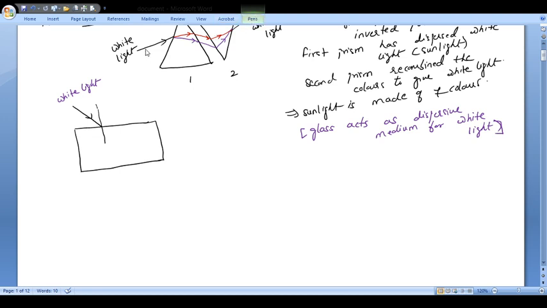So in case of a glass slab, what is happening is, here you will find that the light will bend a little. You will find that you will get a violet light like this. You will get violet here, because it is glass, and glass acts as a dispersive medium. Similarly, you will get a red light also. So here you will get a red color. And this is your original direction, you can see here, right?